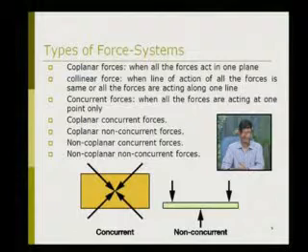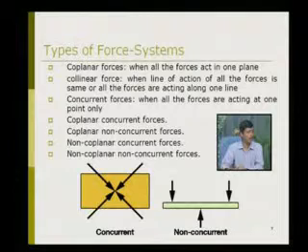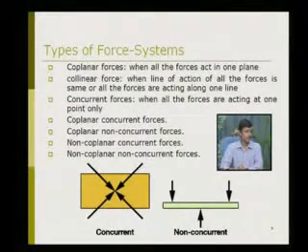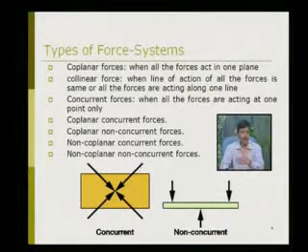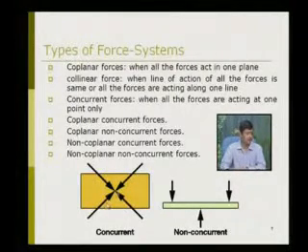Then the collinear force system. When the line of action of all the forces is the same, or all the forces are acting along one line, then it is called collinear forces. Next is concurrent forces. When all the forces are acting at one particular point only, then it is called concurrent force system. Then the combination of this is coplanar concurrent forces. That means all the forces are in one plane and they are acting at one particular point. It is given in this figure. This is particularly coplanar concurrent force system.